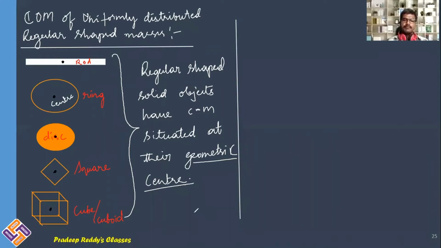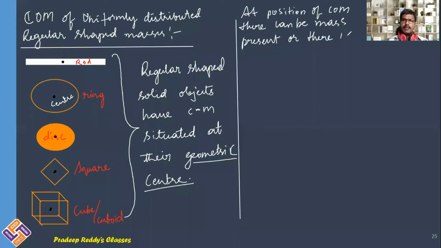So remember that at the position of the center of mass there can be mass present, or there need not be any mass. Like these are for regular shaped objects.